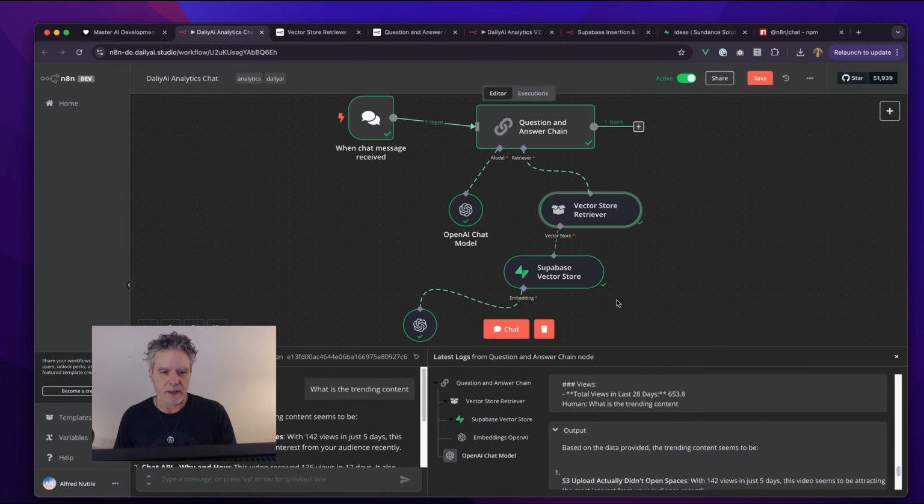So now, again, I could hit this via the form. I could hit this via an API, which I showed in another video. But we have now our stuff vectorized in there and we're chatting with it.